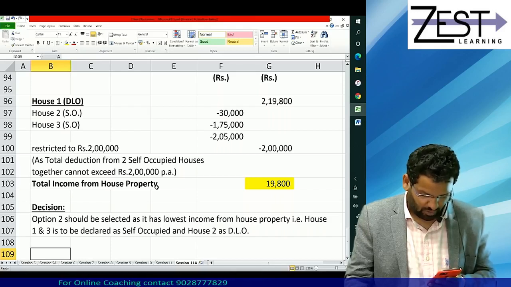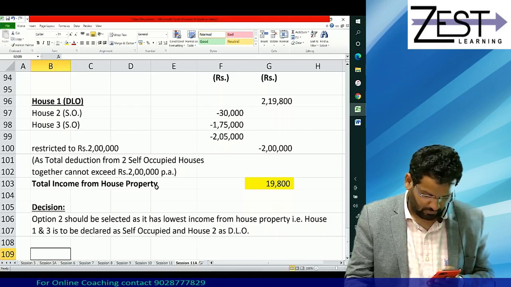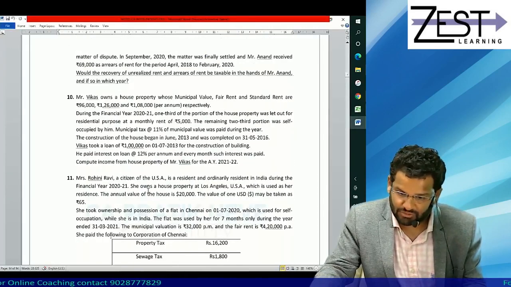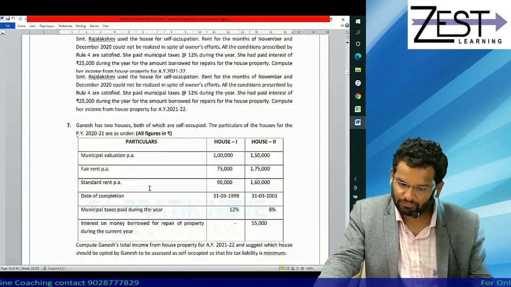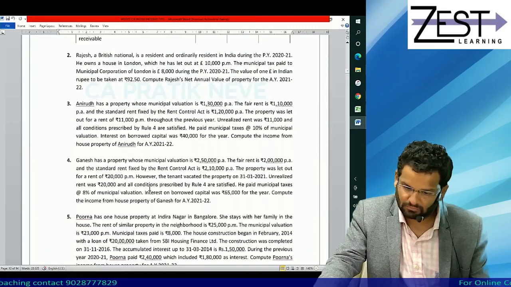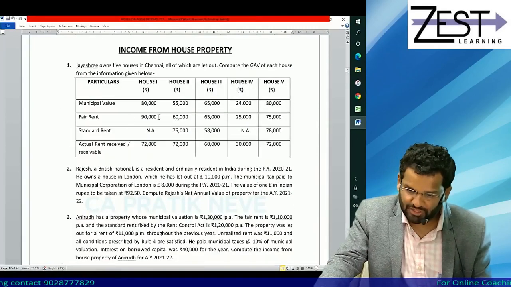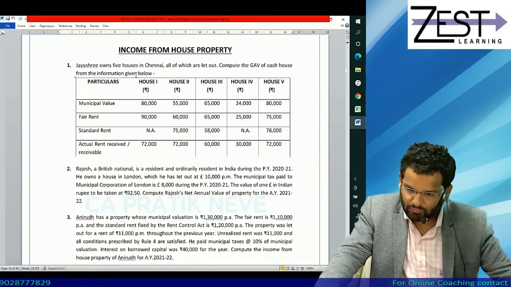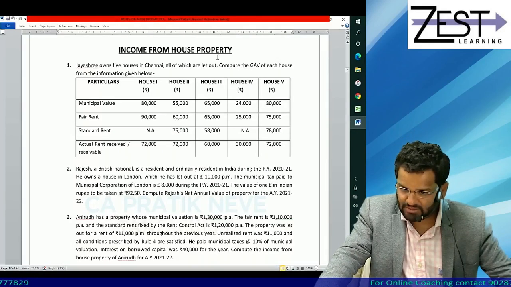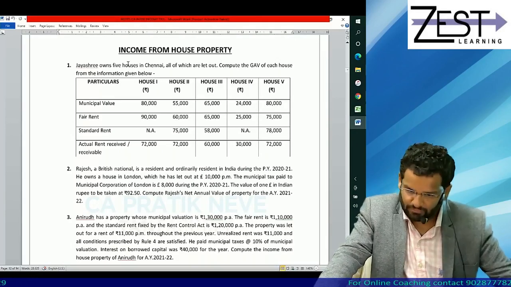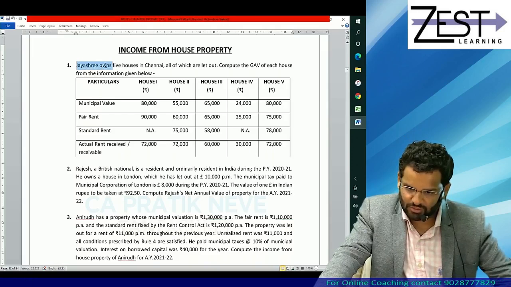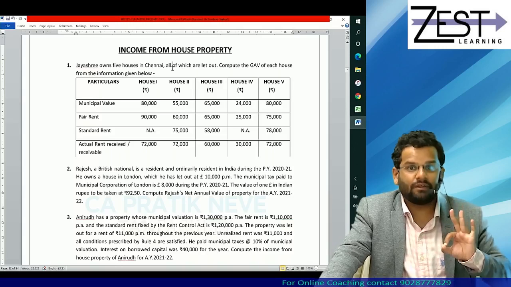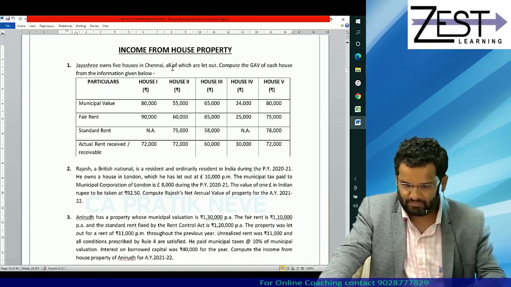Now see what I want to do with you. Let's go to the questions. Go to Jayashri's question. I think it will be easy for you. In these 5 cases, all houses are let out. You have to just compute GAV in each of the cases.